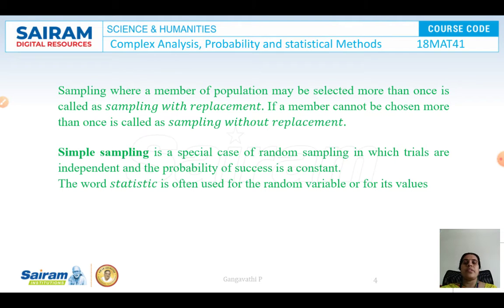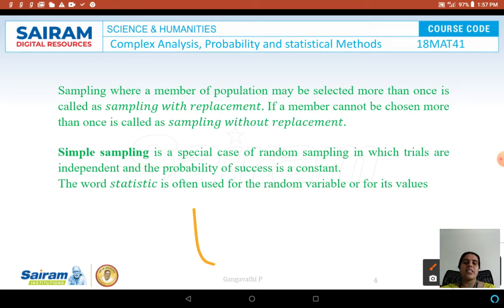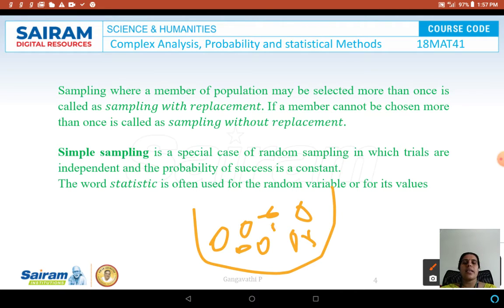Proceeding further to say a little more about sampling: sampling where a member of the population may be selected more than once. Imagine there is a container with many balls, for example 10 balls, all of different colors.